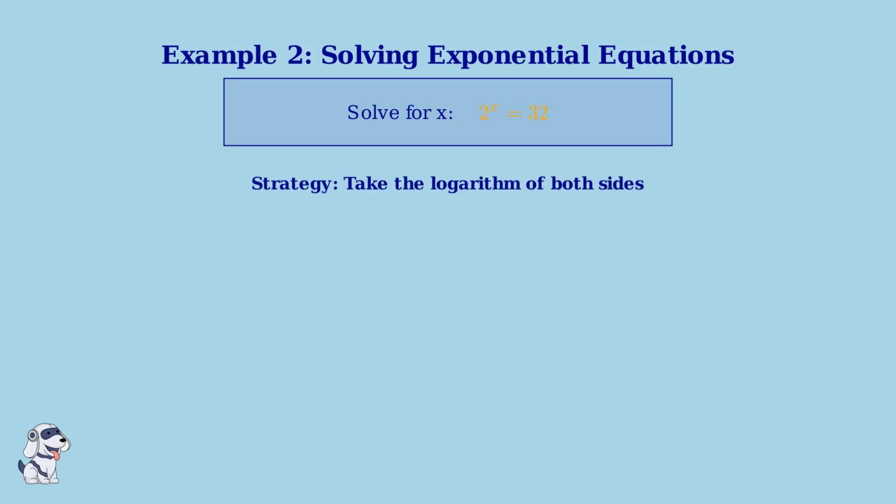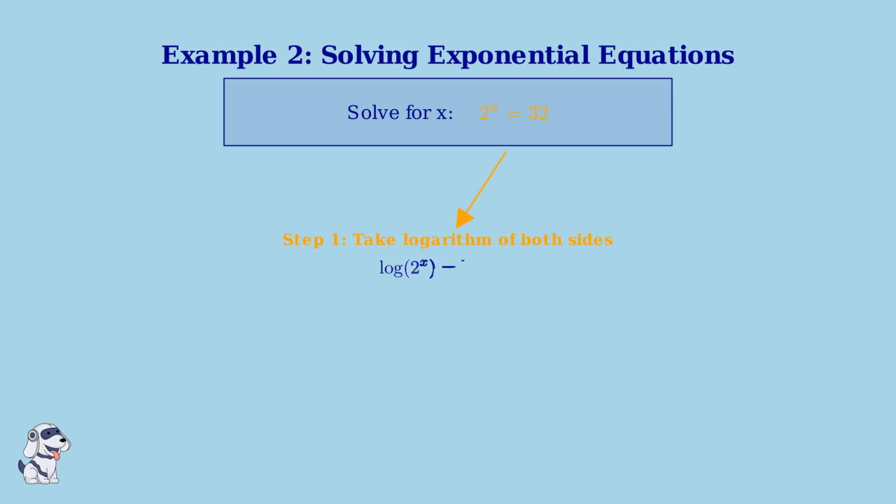The key strategy for solving exponential equations is to take the logarithm of both sides. This allows us to bring the exponent down using the power rule, making the equation much easier to solve. Step 1. We take the common logarithm, base 10, of both sides of the equation. This gives us log of 2 to the x equals log of 32. Notice that we're applying the logarithm to the entire expression on each side.